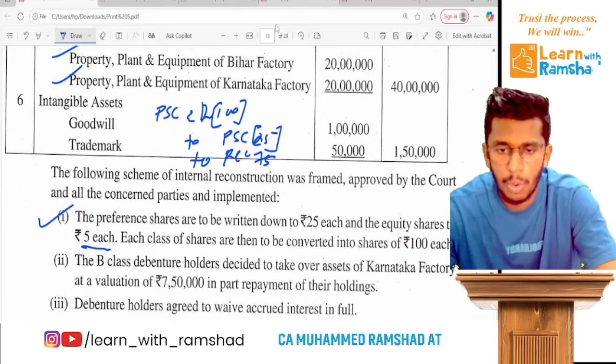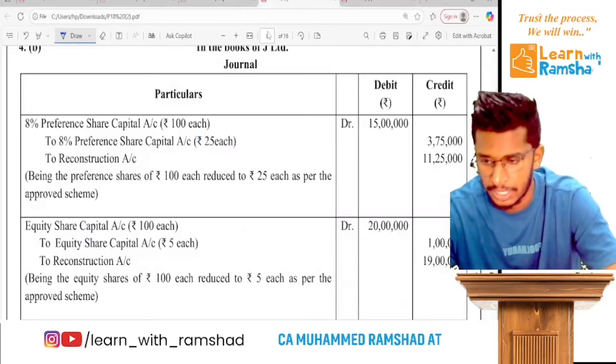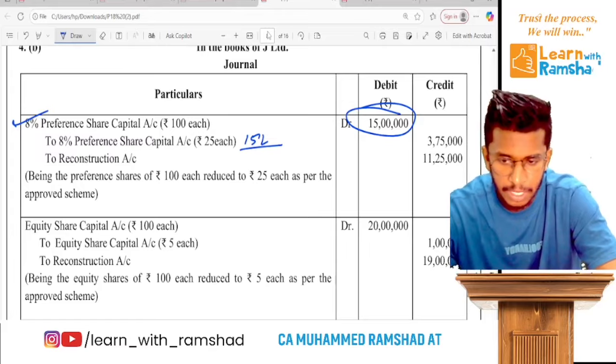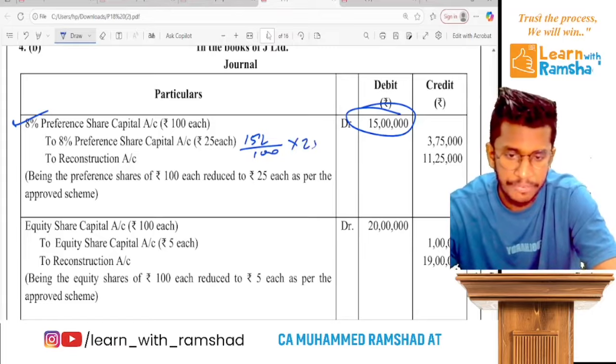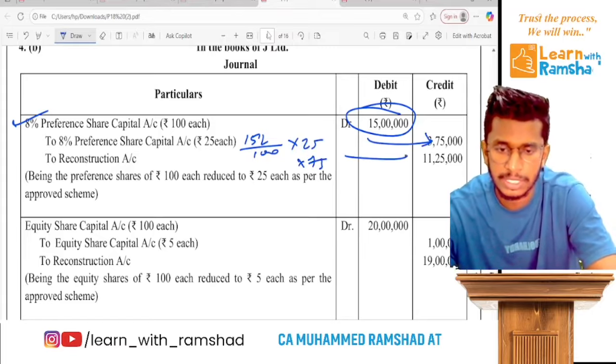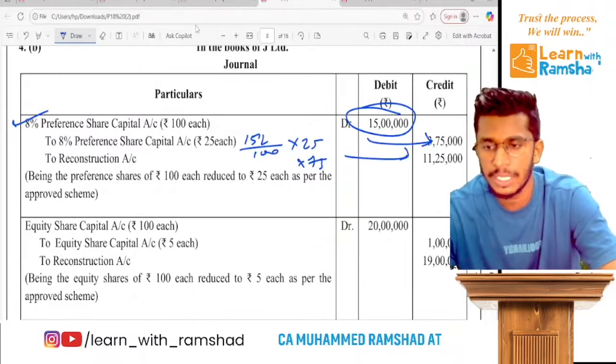Ready? So the amount will be like this. When you convert the total 50 lakhs, 50 lakh divided by 100 into 25 will get this, and into 75 will get this. Clear? So just like that we have this.